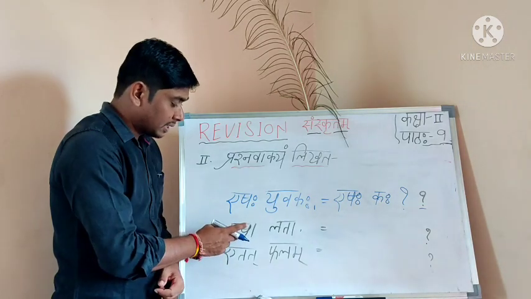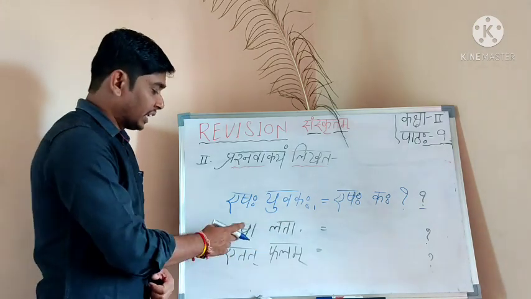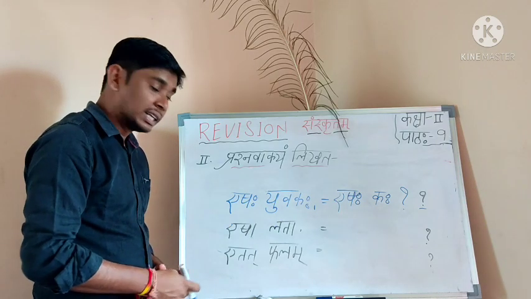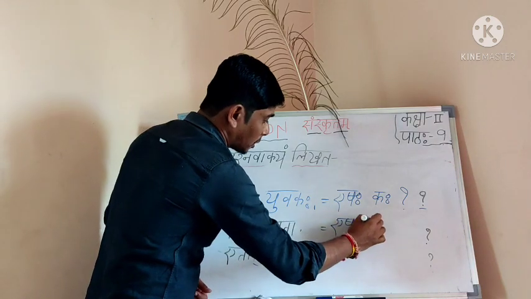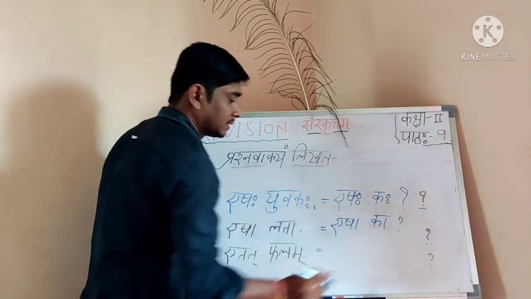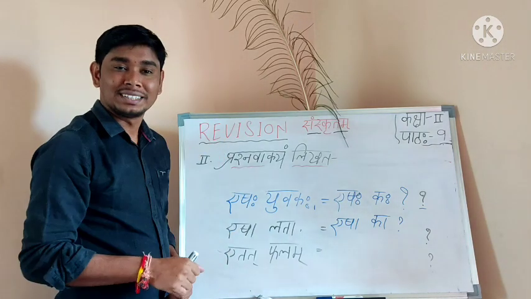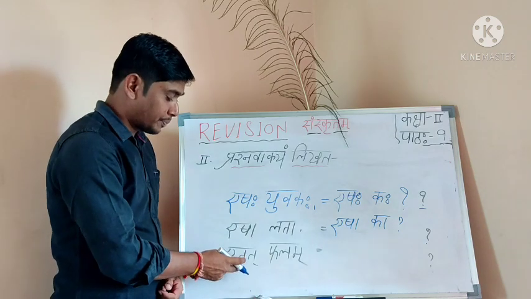Now, esha lata. Esha lata is the answer. You have to make questions. Esha ka. Correct? Esha lata, esha ka. Next one.